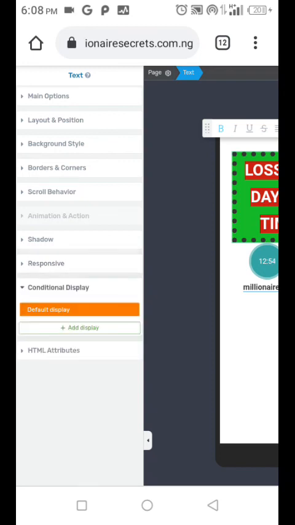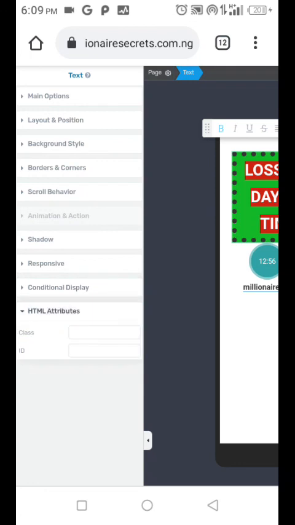Conditional display, then HTML. You have code you can design. So that is what that does. Are you getting me? So I believe you understand how to use these terms one by one. So I'm going to be saving this video. In the next video, we'll design a full sales page. So let's go.